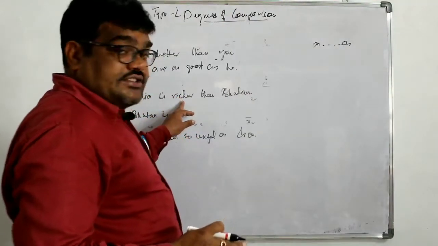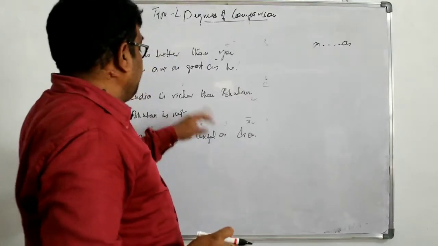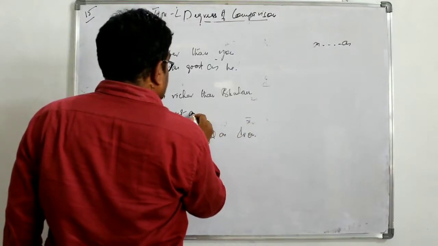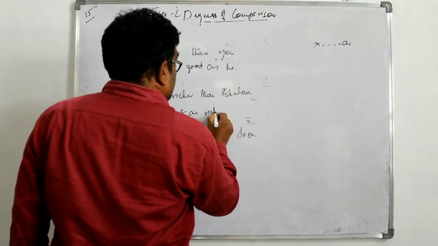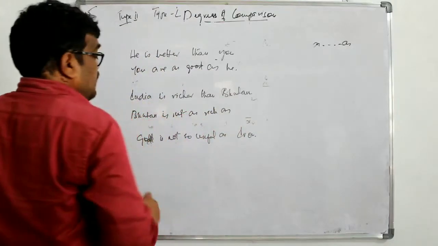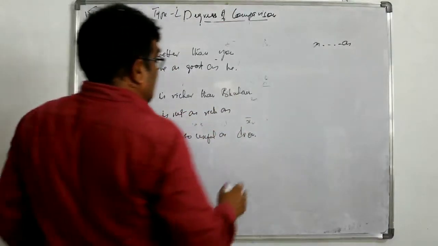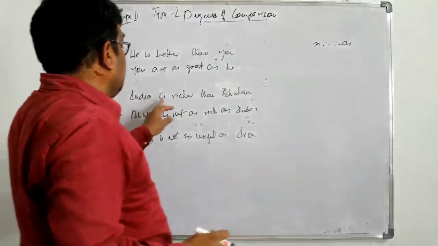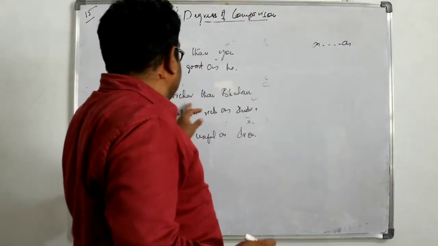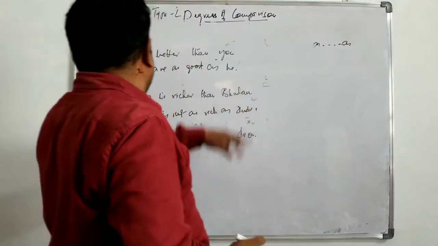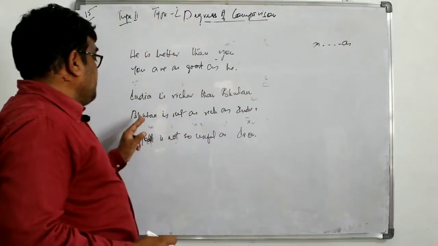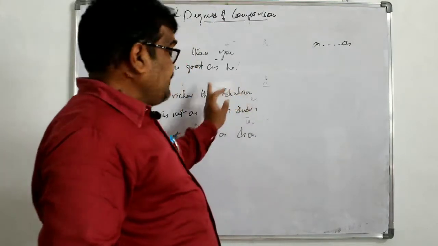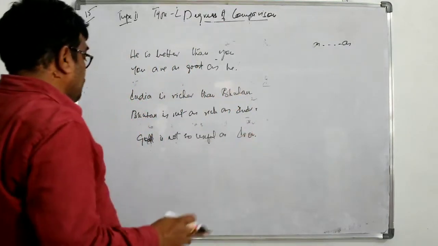The adjective which is in comparative, in positive it becomes rich, which has to be placed between as and as, rich as. This one goes in the last, India. India is richer than Bhutan. In positive degree, Bhutan is not as rich as India. I have skipped them, that you have to note.